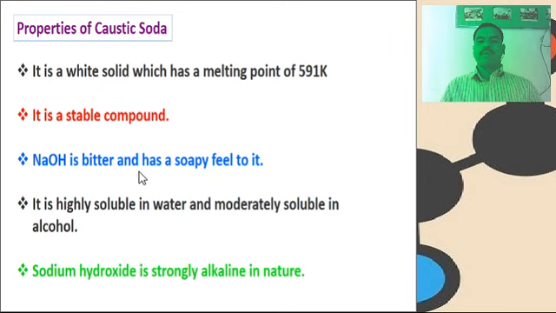Then other properties of caustic soda. It is a white solid which has a melting point of 591 Kelvin. It is a stable compound. NaOH is bitter and has a soapy feel to it. It is highly soluble in water and moderately soluble in alcohol. Sodium hydroxide is strongly alkaline in nature.